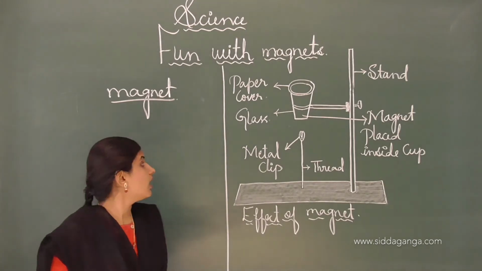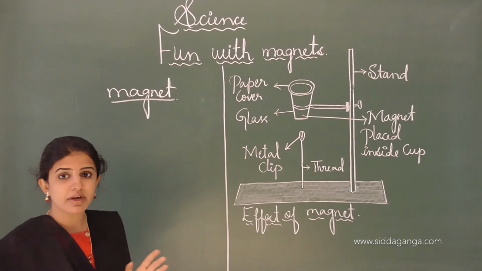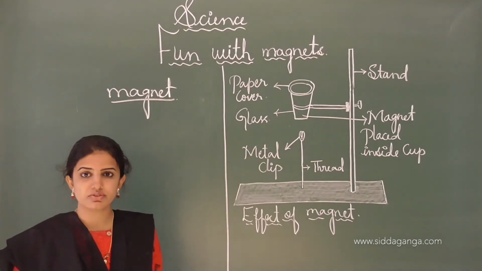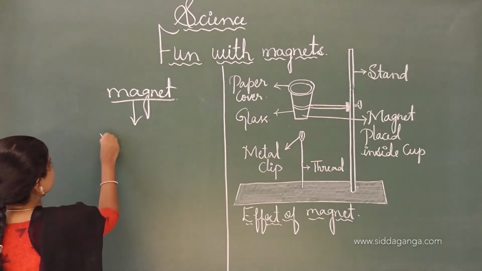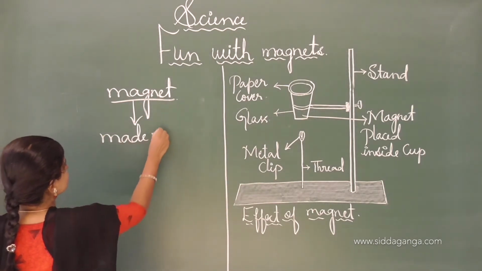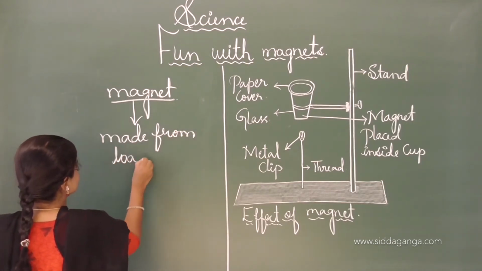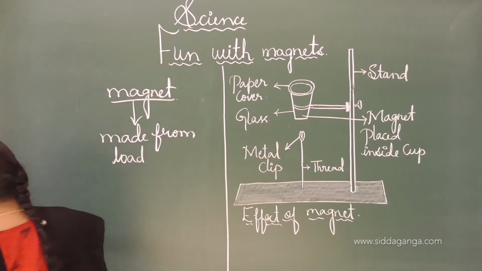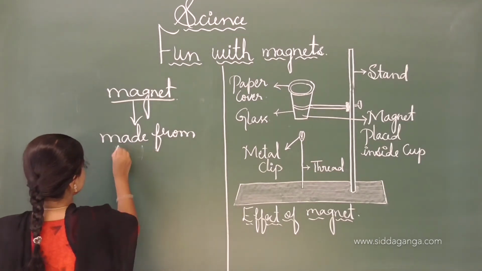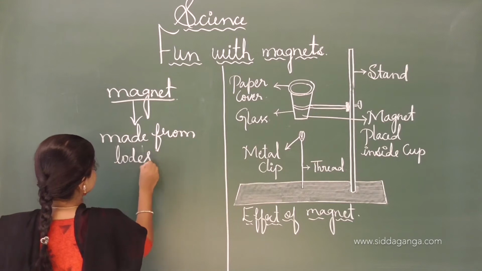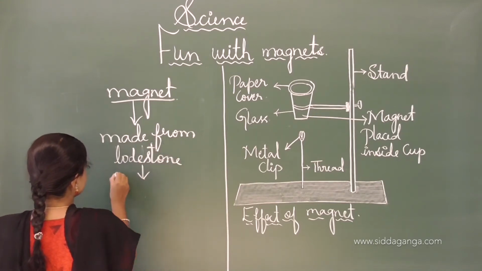A magnet which is made from lodestone is also called a natural magnet.